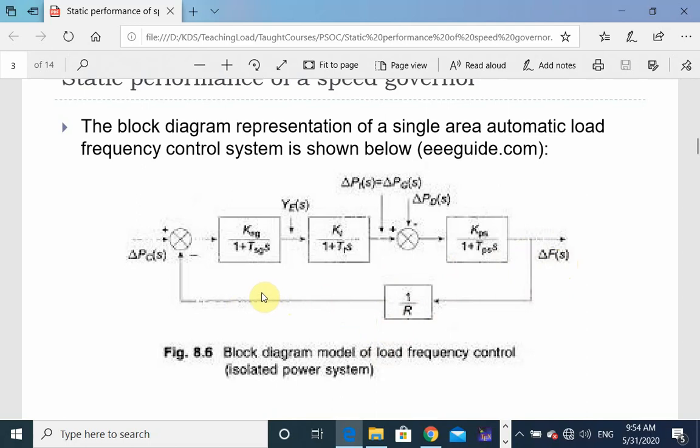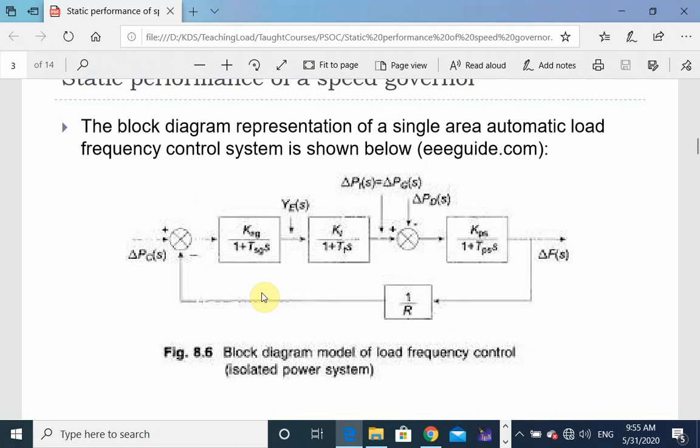When the steam valve is opened, more steam will be input, and it increases the turbine power output. With this, generation and load will be balanced, and frequency will settle down at some value lower than the initial value of frequency.